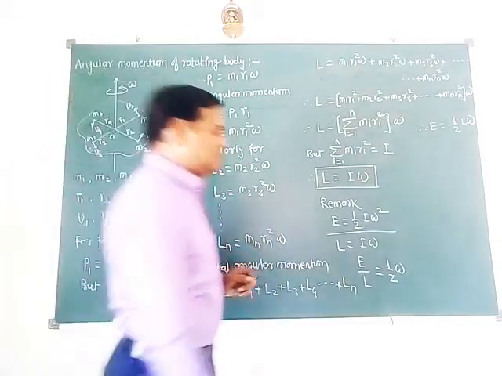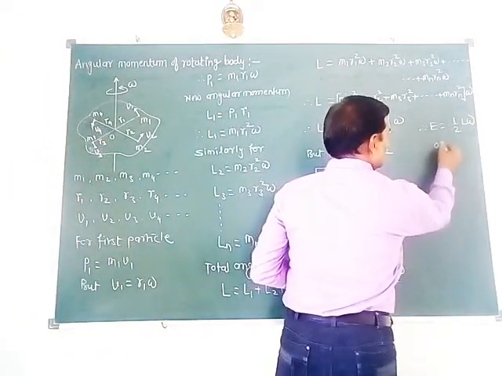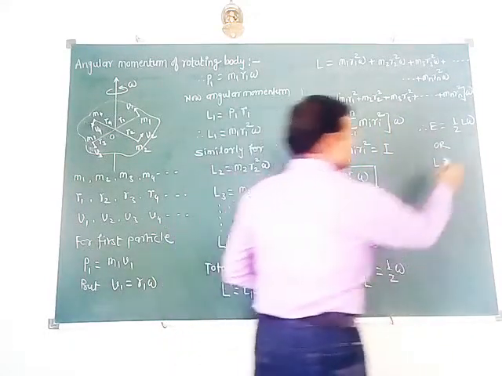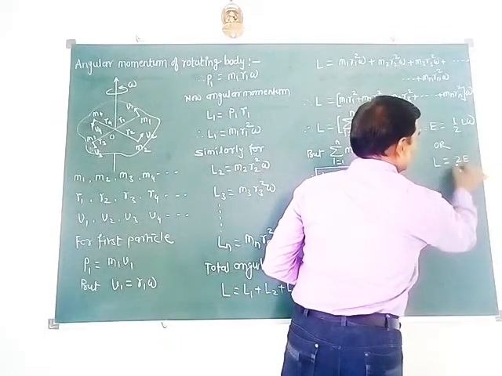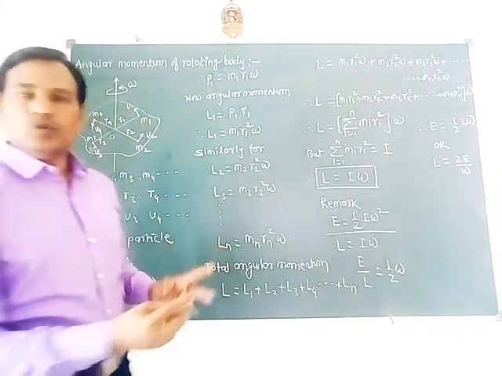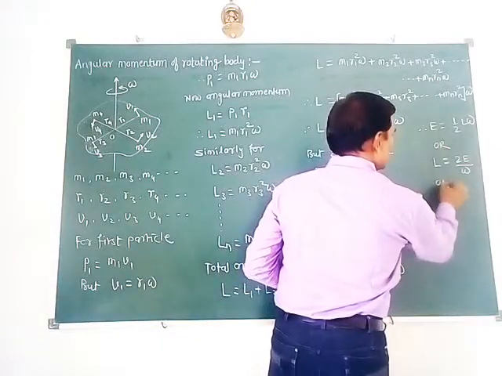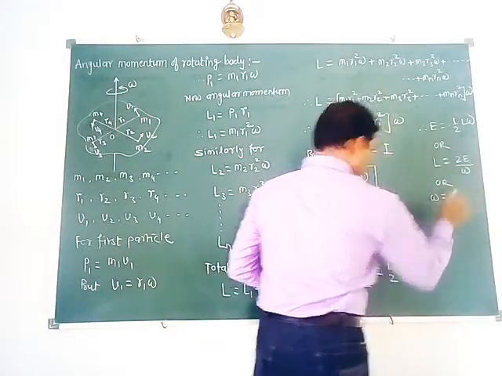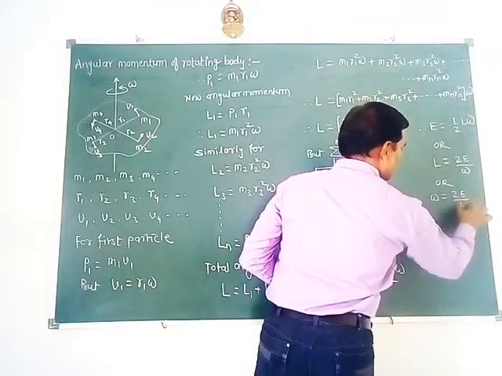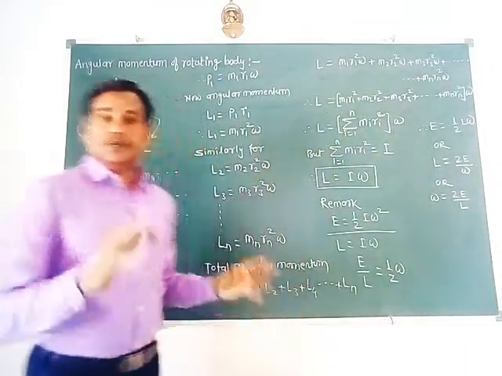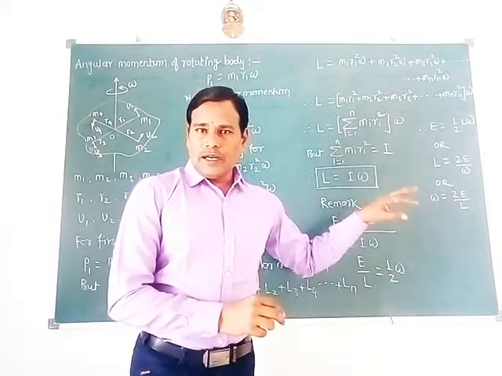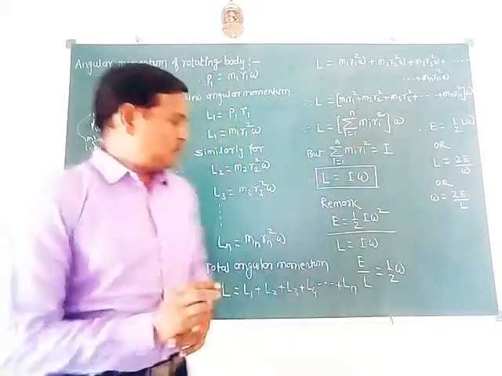What is L in terms of E? Capital L can be written as 2E by omega, or omega is equal to 2E by L. So these are the different relations between rotational kinetic energy and angular momentum.